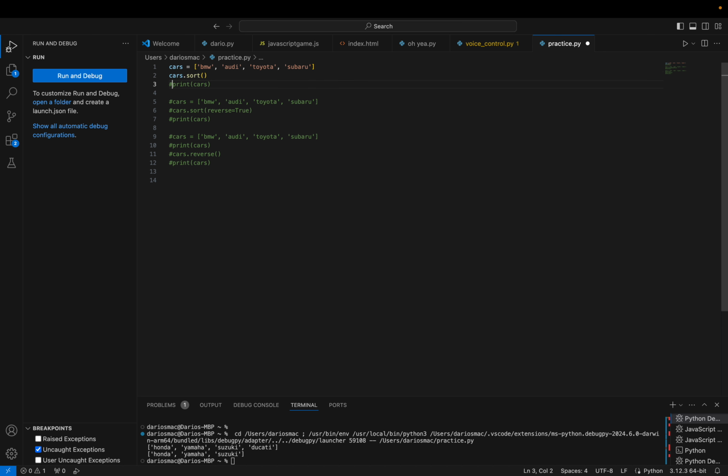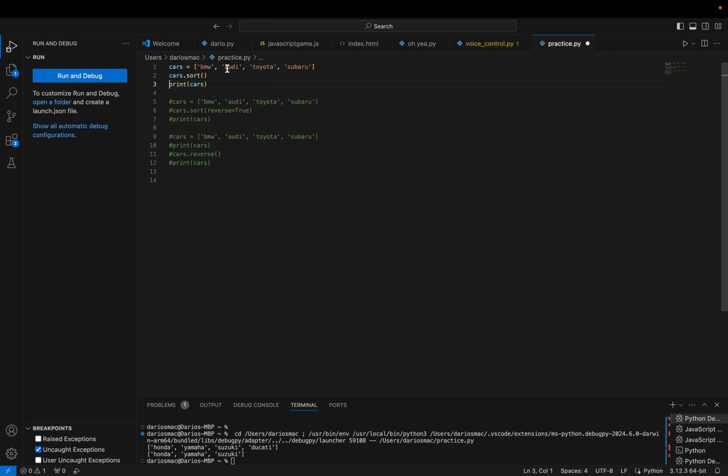Okay, now let's change from motorcycles to cars. So cars equals BMW, Audi, Toyota, and Subaru, and then cars.sort. So what do you think that does? The thing it does is it basically sorts by alphabetical order.